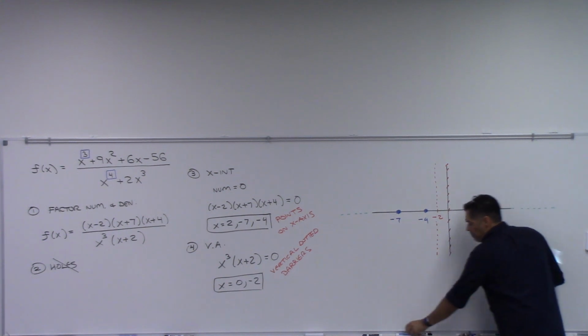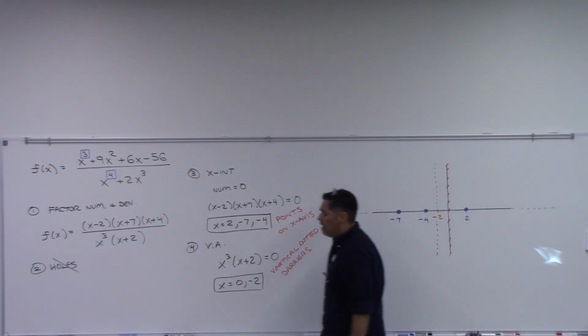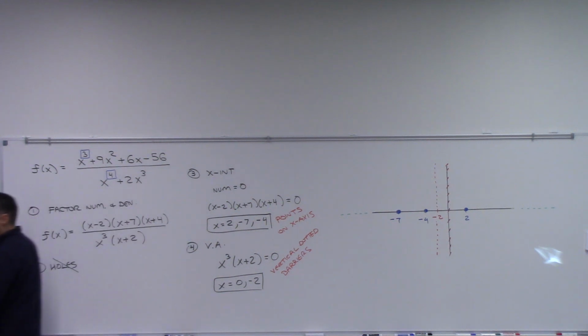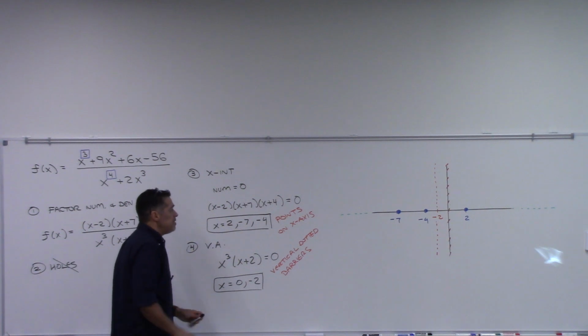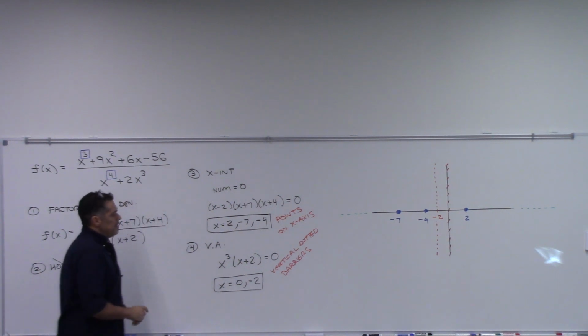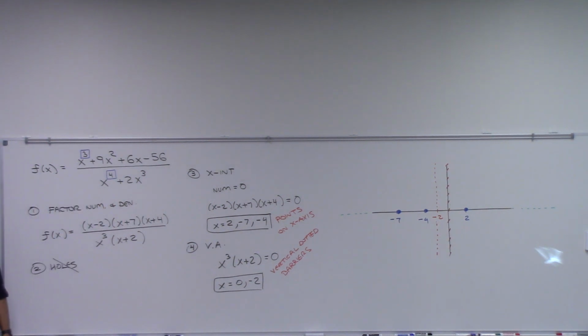All right, now I need to determine exactly what this graph is doing. So I need some additional points to help me. And so these are where we get our test points from. So I don't have any more colors. So for test points, do you remember me telling you how many you're going to have? What determines how many you have? 1 higher than what degree?